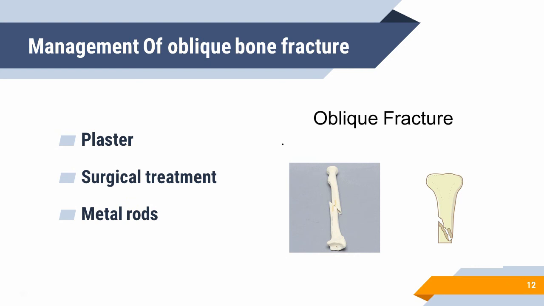Now the next one is surgical treatment. Children, most of the oblique fractures require surgical treatment, okay? Because it is broken diagonally and we cannot treat it by ourselves, or even a doctor cannot treat this otherwise, okay? So they usually suggest surgery. Now the next one is metal rods. Students, if the damage is extensive, metal rods and screws are used to hold the bone in place, okay?